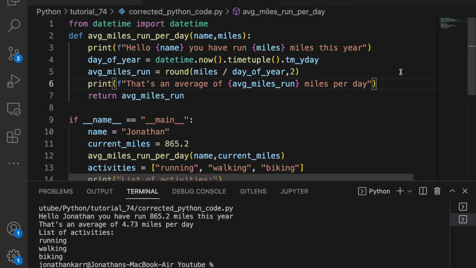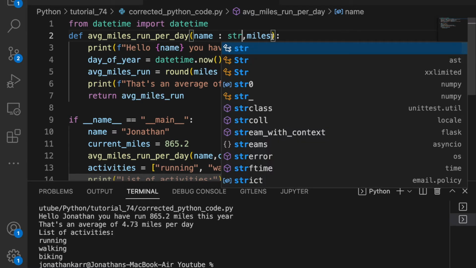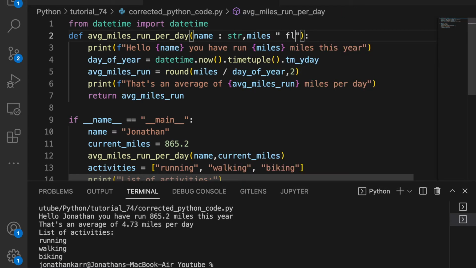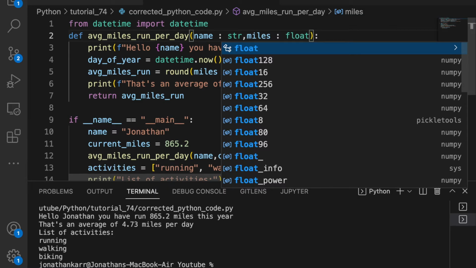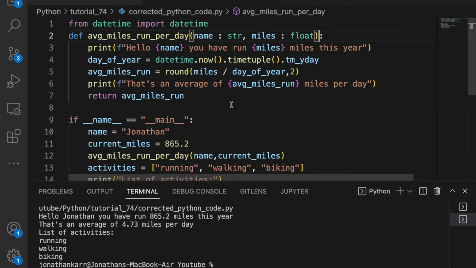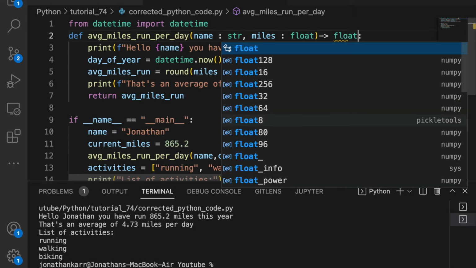Our ninth issue is variable types. Well, you may say, Python, you can have any variable type, it doesn't matter. Well, it's good to specify it. For example, name, it says it can be any parameter, but we want name to be a string, and we want miles to be a float. This is good because it tells the user what to enter, and this function also returns the average miles run, so I'll return a float.